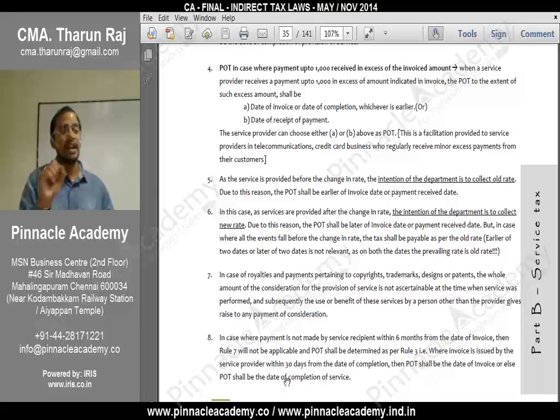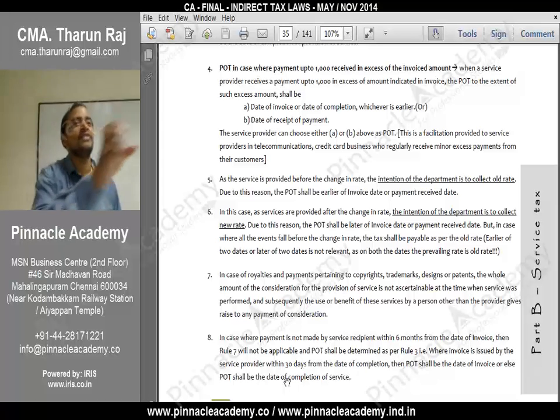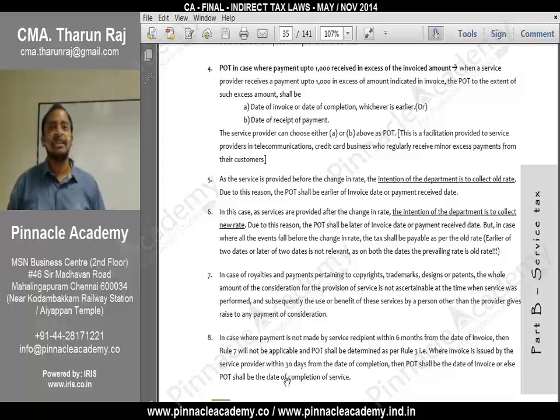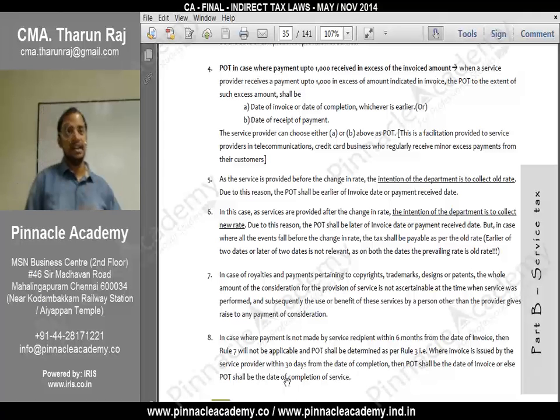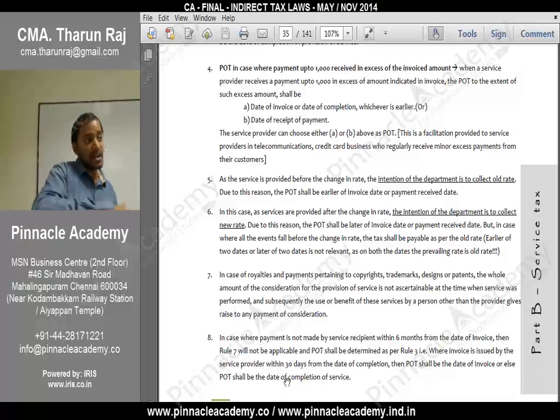This particular difference, 2,000 minus 1,815, is 185 rupees. This 185 rupees I will not be recognizing in the invoice pertaining to this period. It will be recognized in the invoice of the next month, but payment is received. So it is a kind of advance. In that case, service tax is payable immediately. Correct? When you receive money before raising the invoice, what is the point of taxation? Date of payment received. Correct?